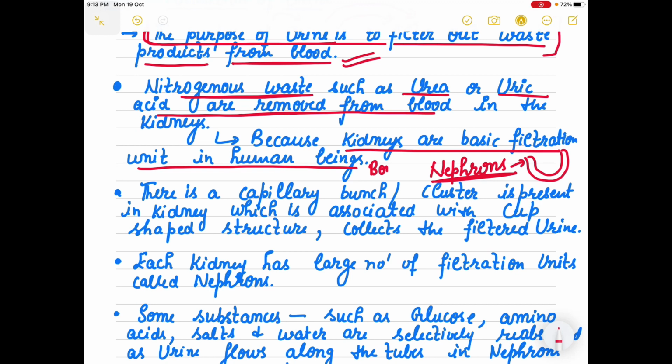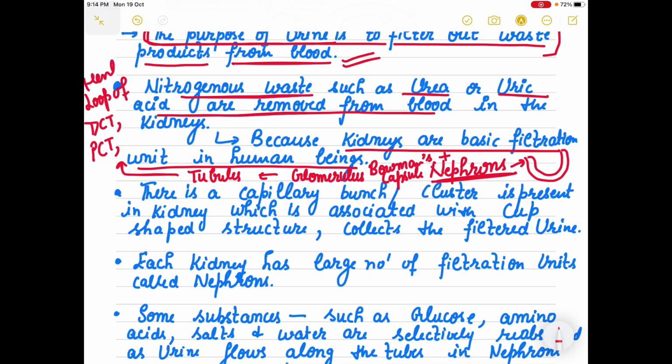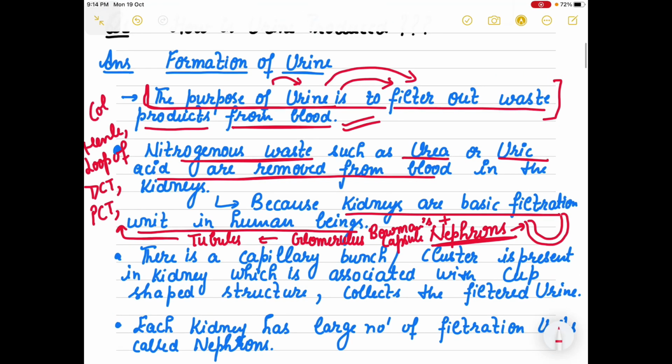So this nephron unit includes Bowman's capsule, the most important glomerulus, as well as many tubules. I will write here glomerulus. The tubular part is your PCT, proximal convoluted tubule, DCT, distal convoluted tubule, then loop of Henle, and finally the collecting duct.